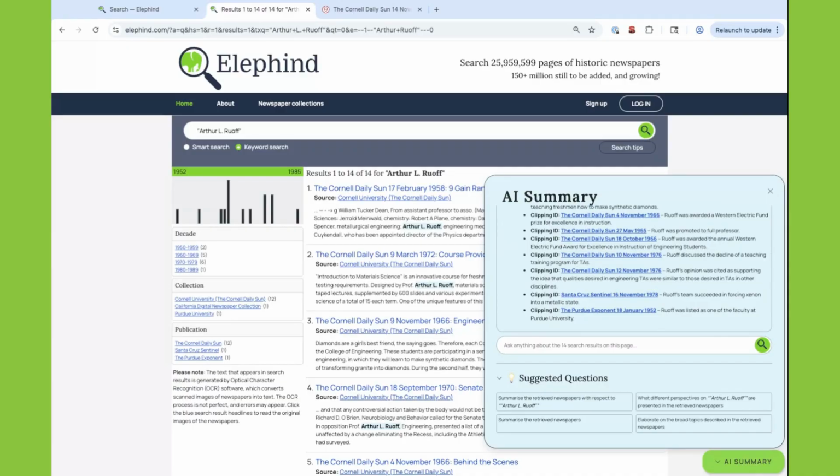Now, you can think of this AI summary assistant as sort of a research helper, okay? But I ask you to please always double check the details that it's giving you. OCR errors can sometimes make it difficult for it to be able to even read or summarize something, especially if things are spelled wrong or there's random spaces between a few letters. But also, as with any kind of AI tool, especially chatbots, AI interpretation can occasionally distort the facts or hallucinate details that aren't actually there.